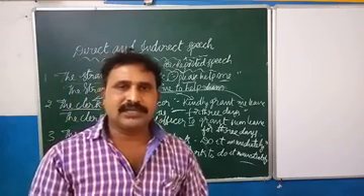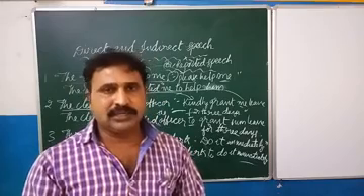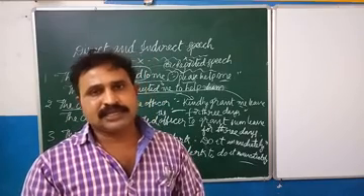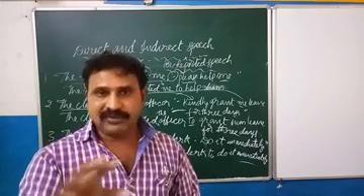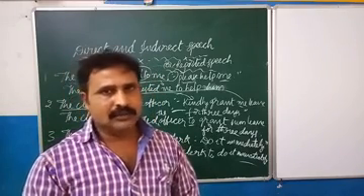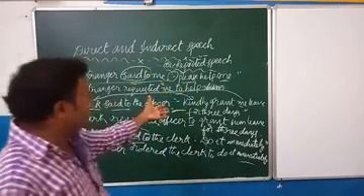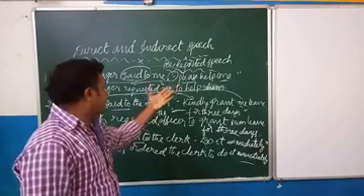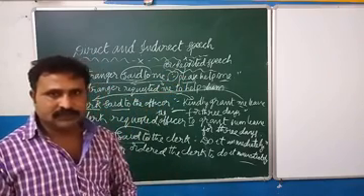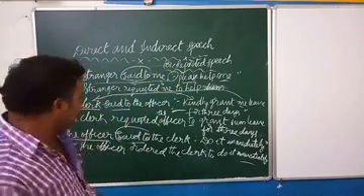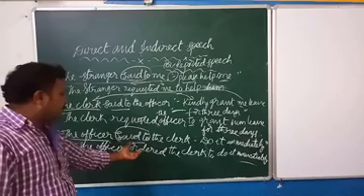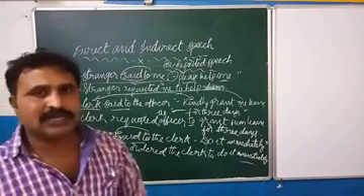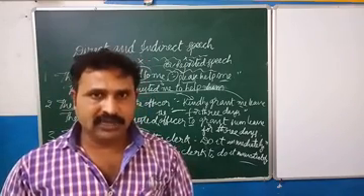So when strangers speak, the reporting verb can be written as requested. Is that clear? When the speaker is an officer, if he says anything, the reporting verb can be written as ordered. Is that clear?